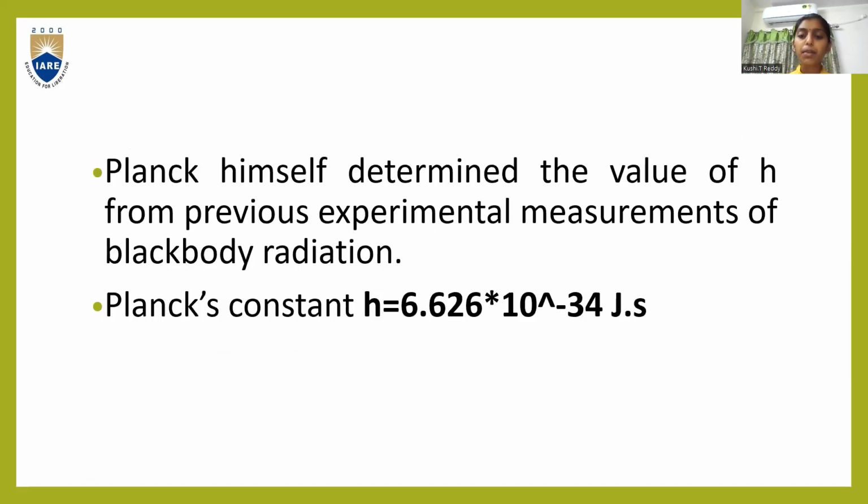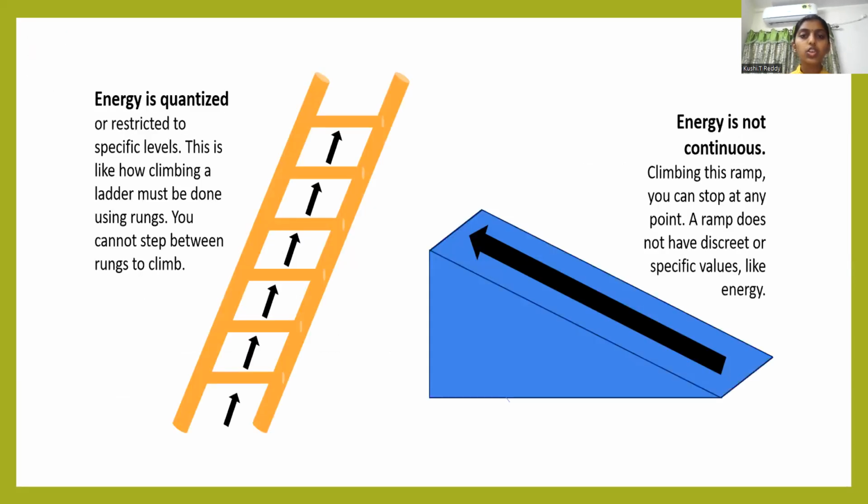Planck himself determined the value of h from previous experimental measurements of black body radiation, and Planck's constant value, that is the h value, is given as 6.626 × 10 power minus 34 joule second. So the unit of Planck's constant is joule second. Here, with this picture, you can know the major difference between classical physics and quantum physics.